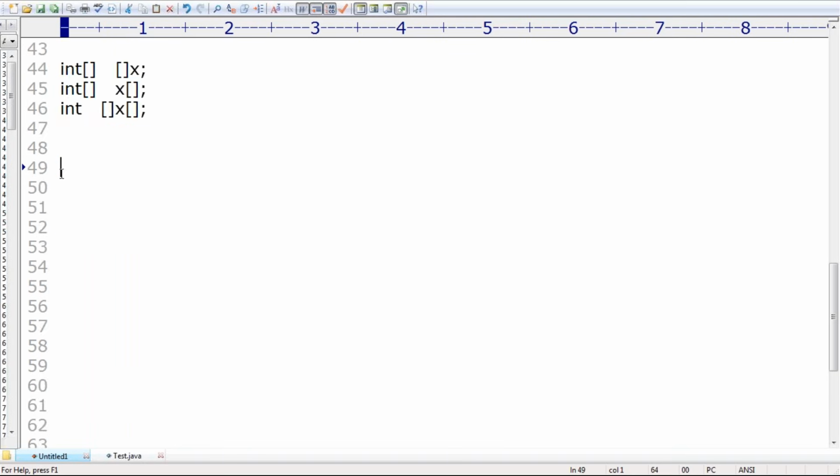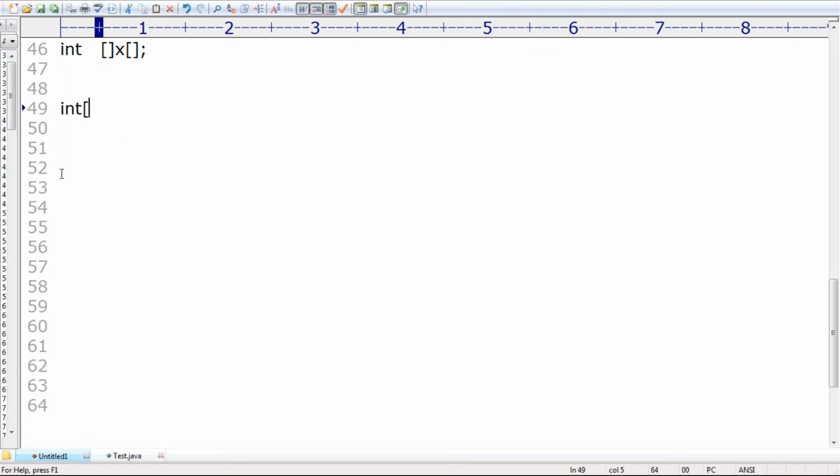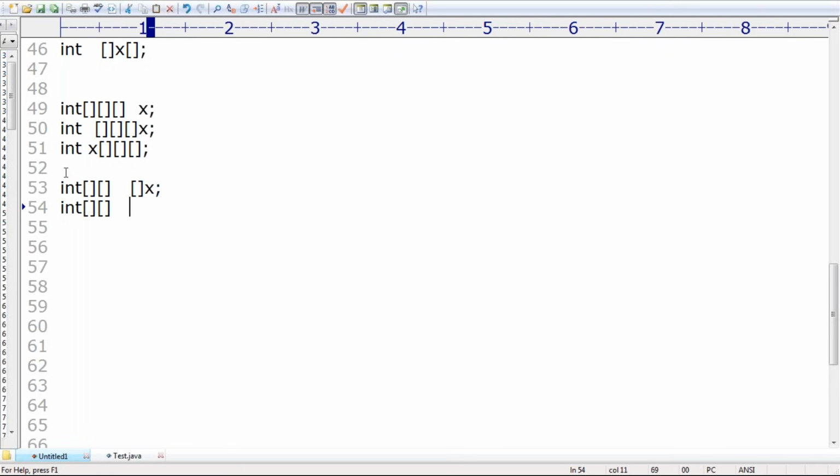Remember that, sir. Same way, 3-dimensional array declarations. Okay, that's all. You are not required to take many things: int array x. This is one way. Next, just observe that this is the second. Next one is the third possibility, right? Sir, up to this I covered 3 styles. Next one, here 2 dimension, next here 1 dimension. Next here 2 dimension, next here 1 dimension, itself is valid.